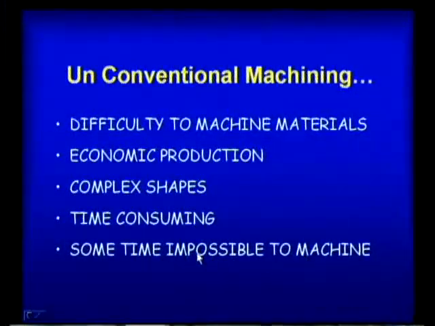Sometimes it is impossible to machine, that is, in the case of conventional machining, a material may not be machined due to its hardness or some of its properties. In such a case, through the unconventional machining process, we can machine that particular material.